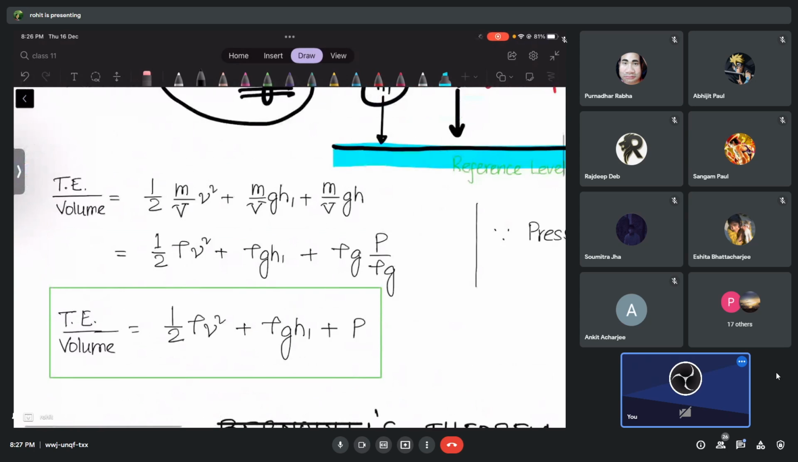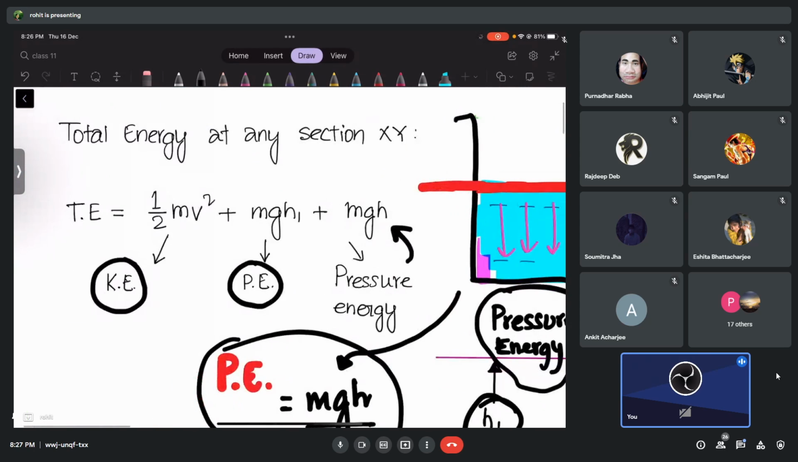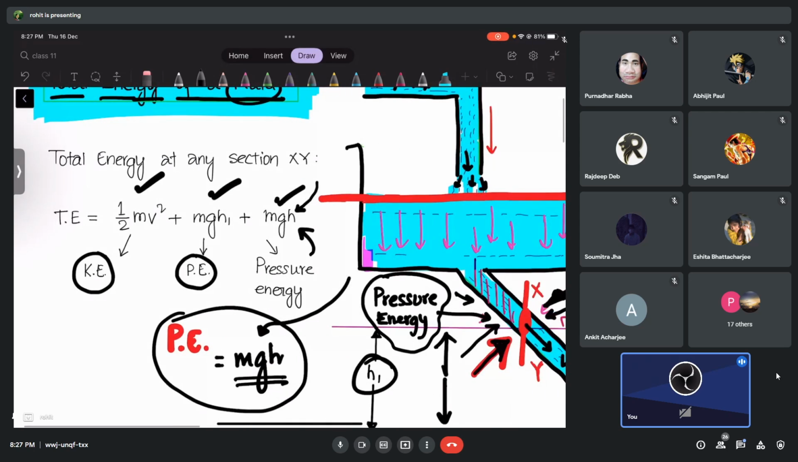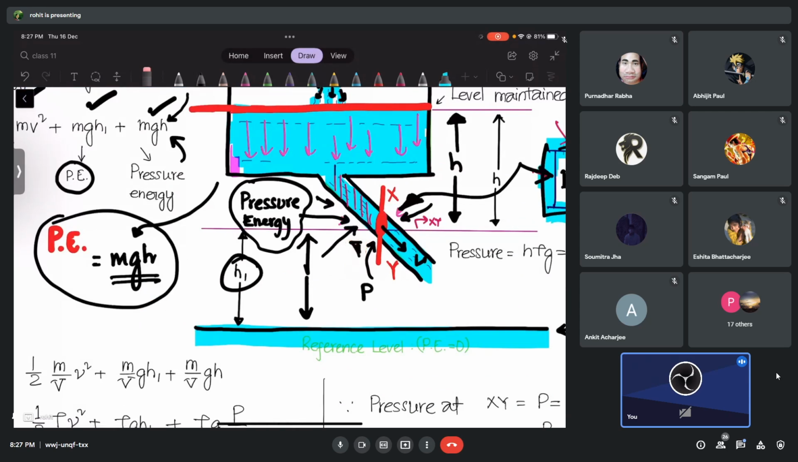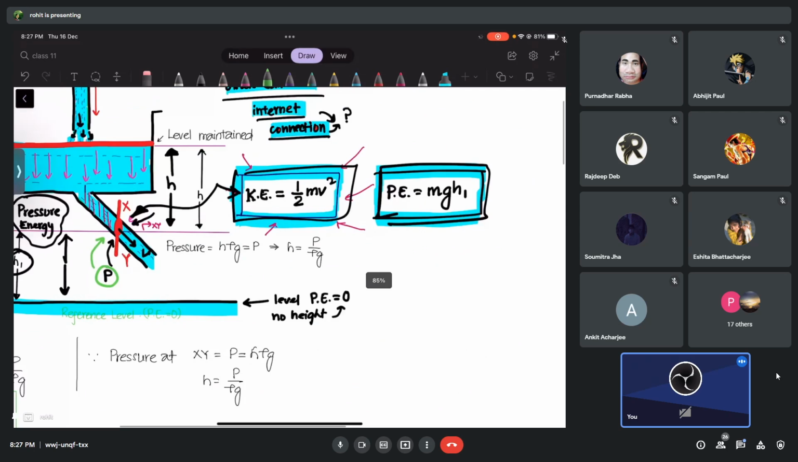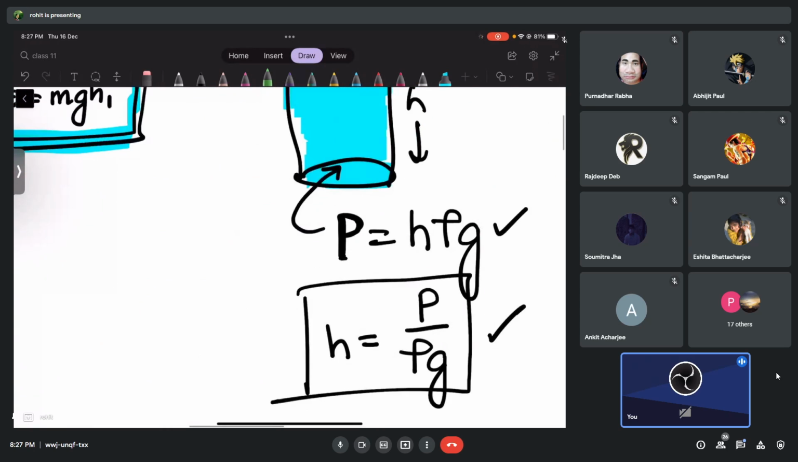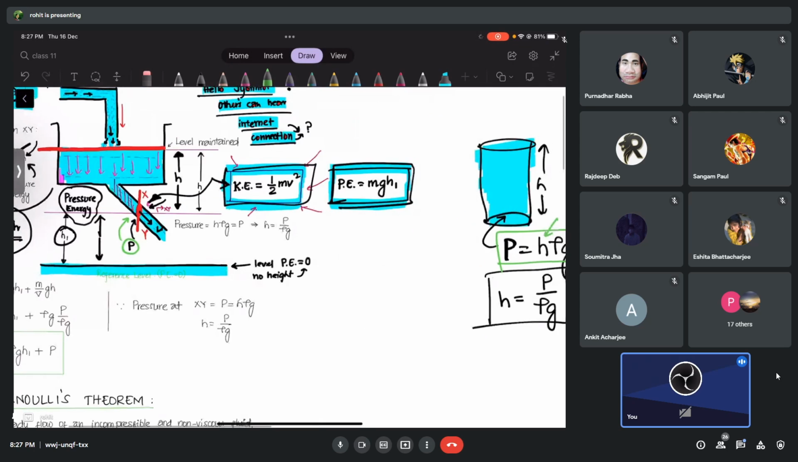Check. We have our total energy, which is pressure energy, potential energy, and kinetic energy. In place of this h, I want to substitute the actual value of pressure here. So P stands for the pressure at this cross section. More pressure means more energy we are talking about there. Pressure at this point is P, given by h rho g, and I'm going to use h in terms of P and rho and g.